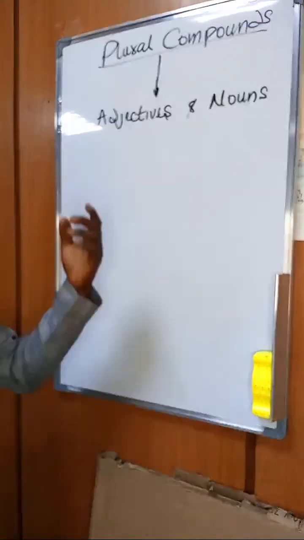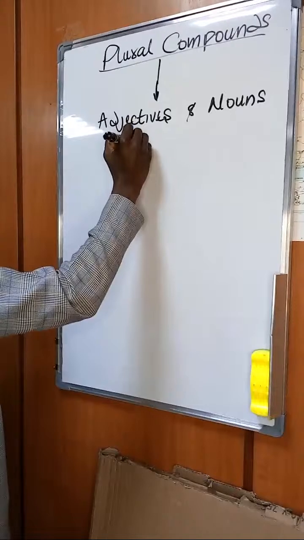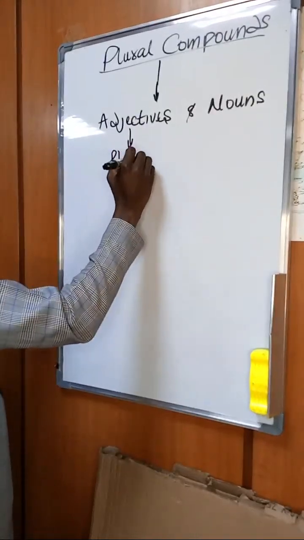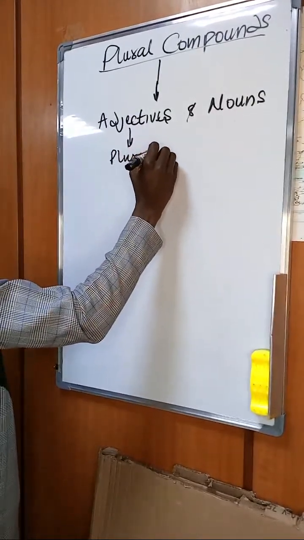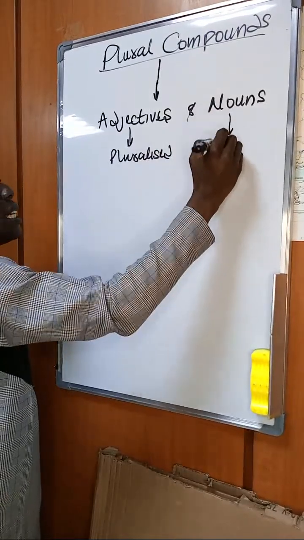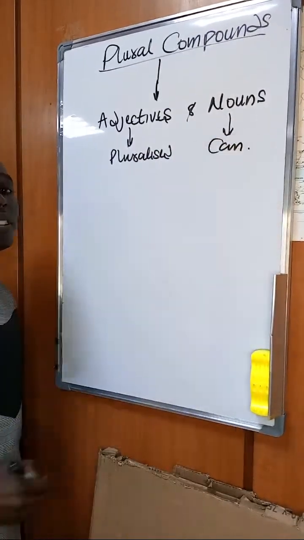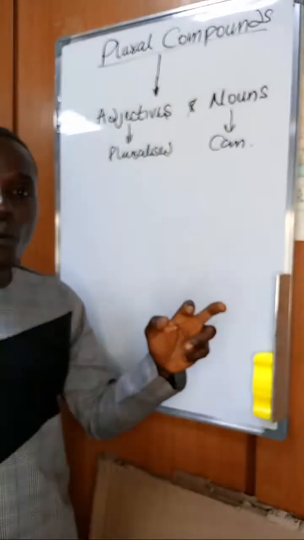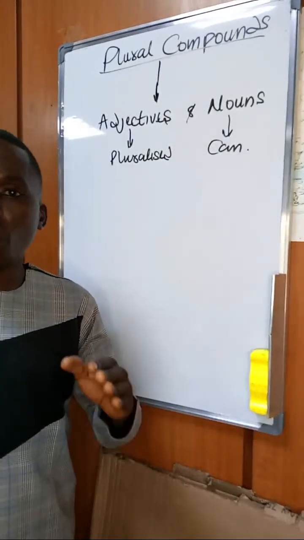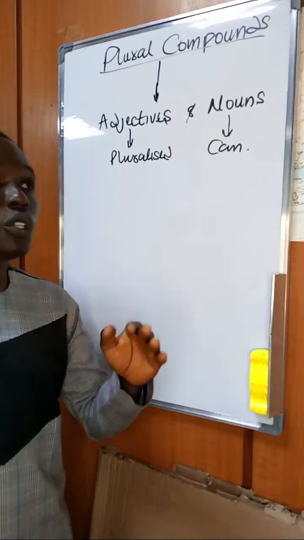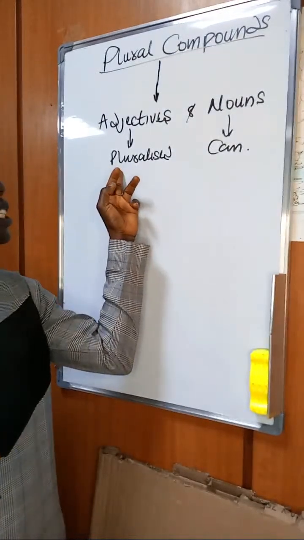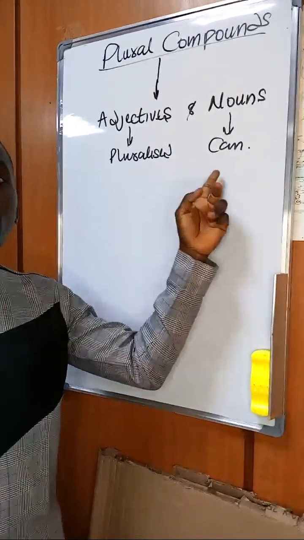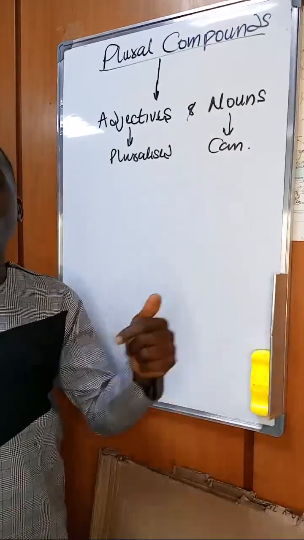So in most plural compounds, the adjectives cannot be pluralized, while the nouns can be pluralized. So if you are given any question that involves plural compounds, then you should know that these adjectives cannot be pluralized, while the noun can be pluralized.